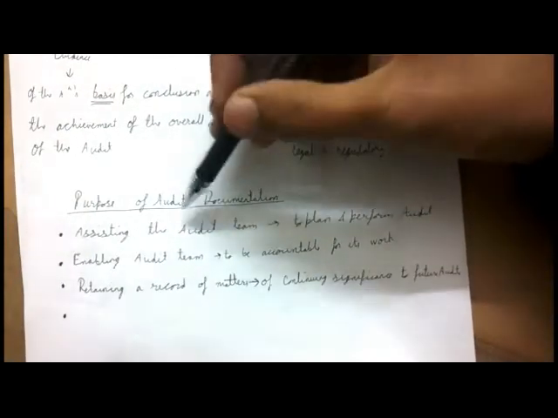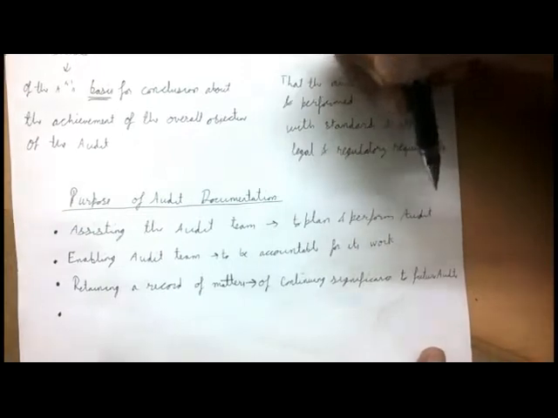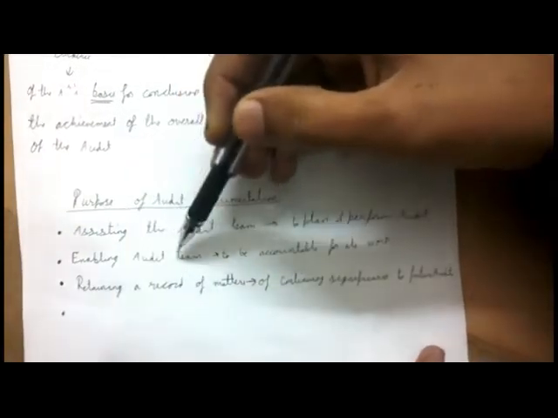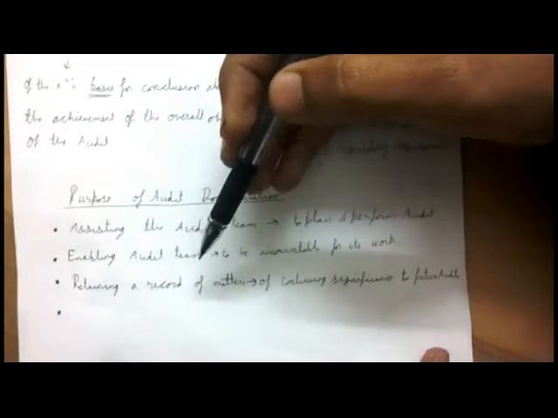So the purpose is to assist the audit team to plan and perform the audit, and enable the audit team to be accountable for its work. You can hold the person accountable. Yes, you did this particular work because your name is in the audit documentation. I gave the physical verification work to Mr. A. You are Mr. A. Now you are responsible. You are accountable.